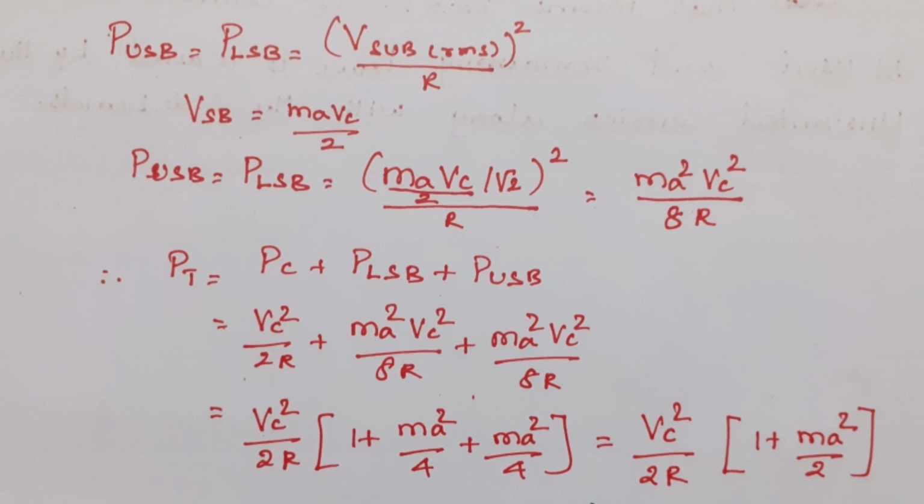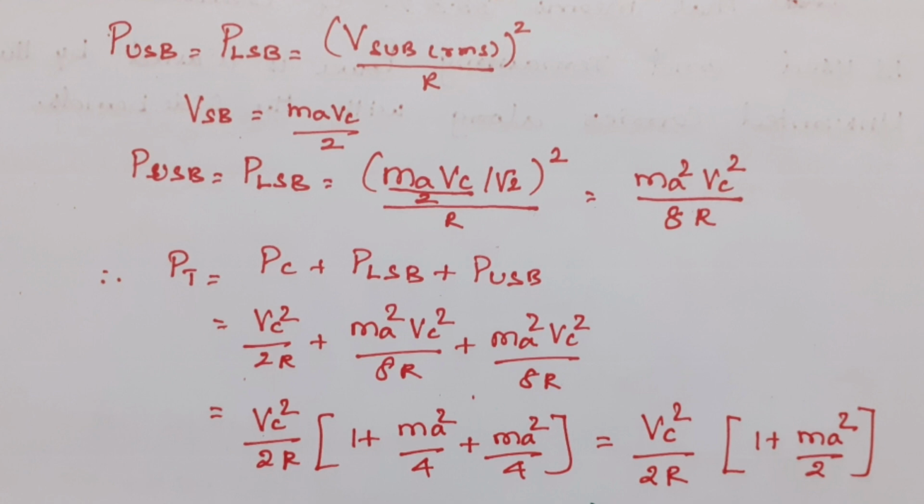Power in lower side band is equal to power in upper side band, that is equal to the RMS voltage of the side bands whole squared divided by R. The voltage in a side band is m_a V_c by 2. So the power in each side band is (m_a V_c by 2 root 2) whole squared divided by R, that is equal to m_a squared V_c squared by 8R.